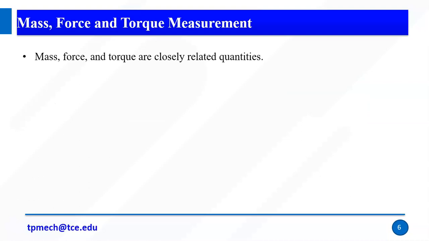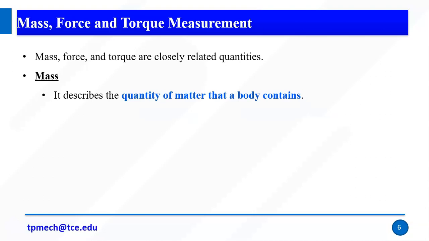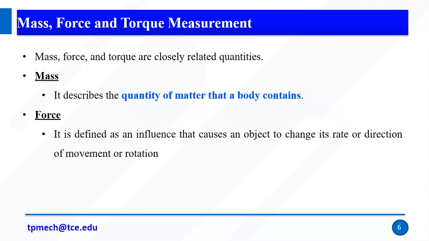We need to understand the correlation between mass, force and torque measurements. All three are closely related quantities. We know that mass describes the quantity of matter that a body contains. Force is defined as an influence that causes an object to change its rate or direction of movement or rotation, right?